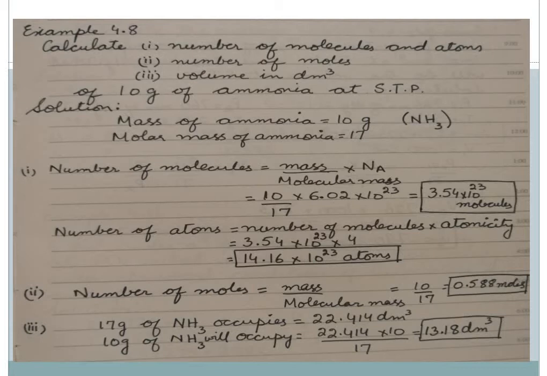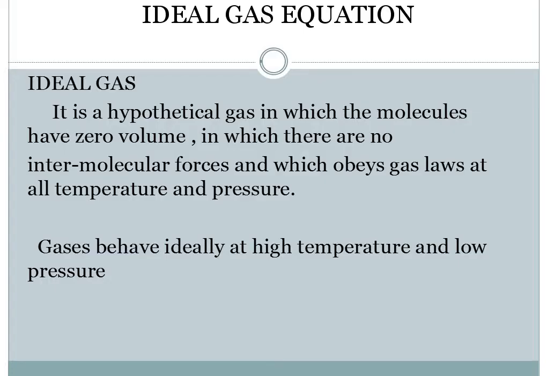It occupies a fixed molar volume, that is 22.414 decimeter cube. So 10 grams will occupy how much? 22.414 into 10 by 17, and our answer comes to be 13.18 decimeter cube. So in this way we have calculated all the 3 parts.